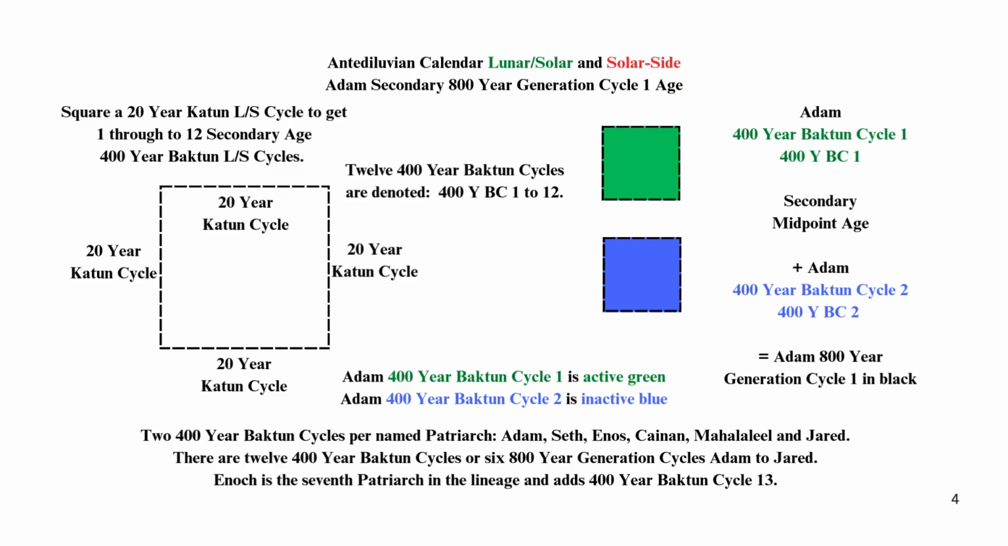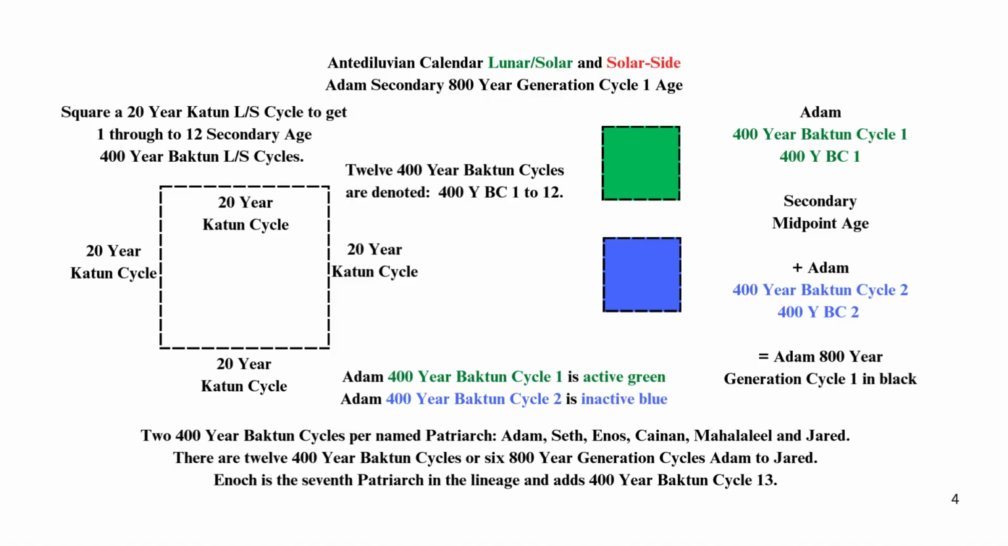Adam 400-year Bacton cycle 1 is active green. Adam 400-year Bacton cycle 2 is inactive blue. Adam 400-year Bacton cycle 1, 400 Y BC 1, secondary midpoint age, plus Adam 400-year Bacton cycle 2, 400 Y BC 2, equals Adam 800-year generation cycle 1 in black.